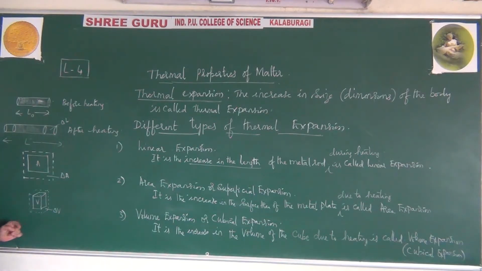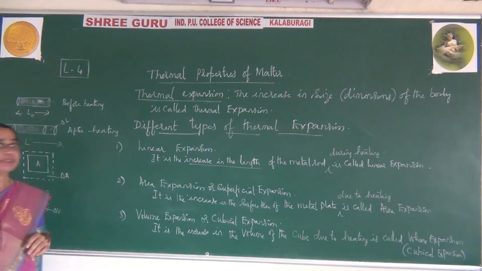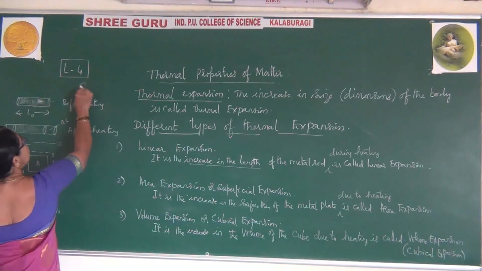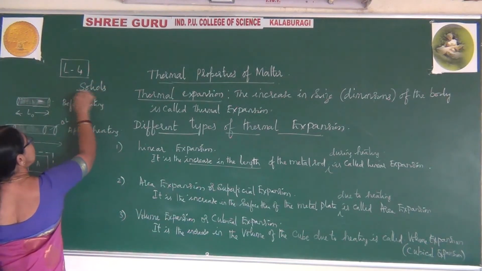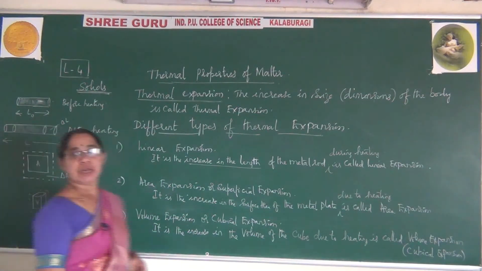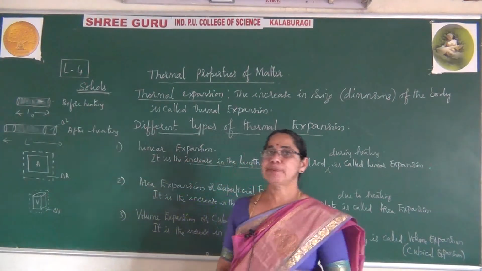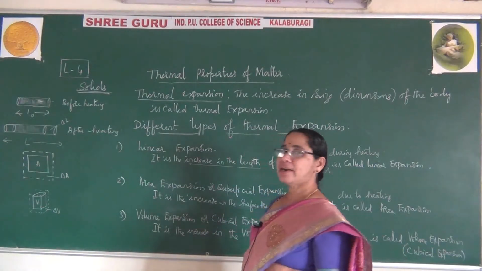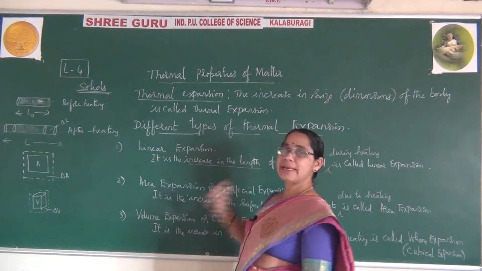So you can observe the three figures here. This is before heating, this is after heating, where you get the dotted lines. The dark lines are before heating, and after heating you get the dotted lines. So you are observing how expansion takes place, particularly in solids. In solids, we come across three different types of thermal expansion.